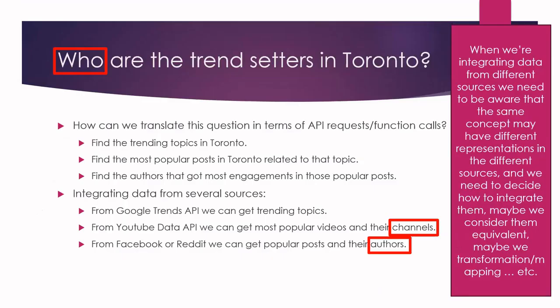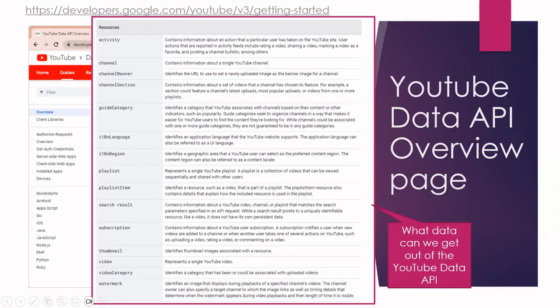Just remember, we're trying to find, from YouTube data, the most popular videos. So how can we get the most popular videos related to a particular topic on YouTube? Where do we start? Yes, sure, channel. Okay, so if we look at the channel, let's go and see.